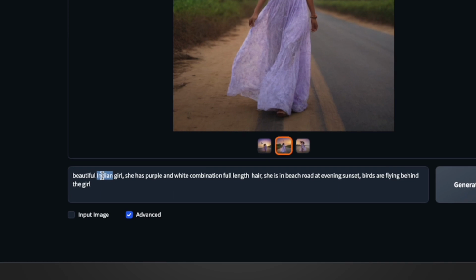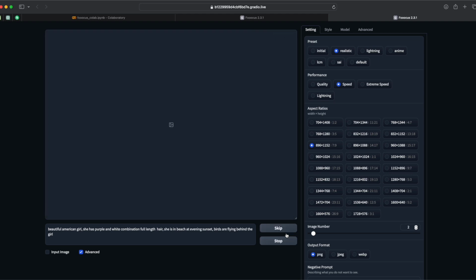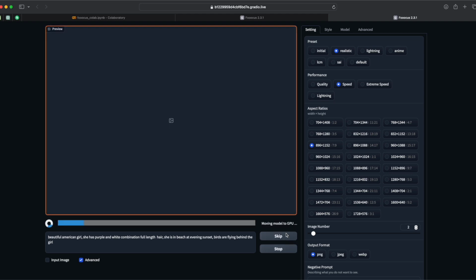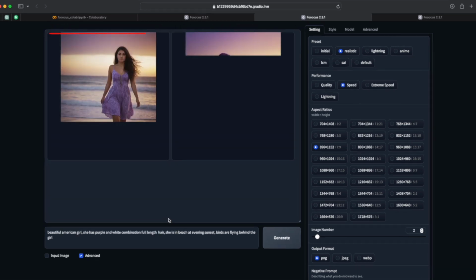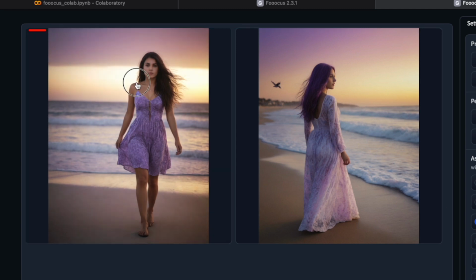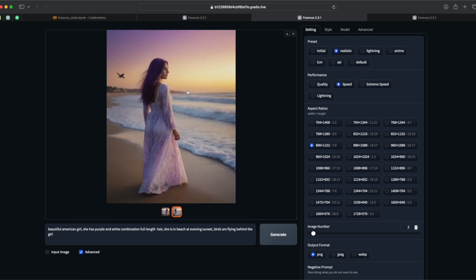Now I am changing it to American instead of Indian in the prompt and leaving the rest as it is. And for the number of images, 2 is enough for me. Again, click on generate. It will take some time to generate images. You can see the results how we get. AI generated 2 images. Let's open them one by one. If you're okay with these results, download directly. We generated AI images using a prompt successfully.